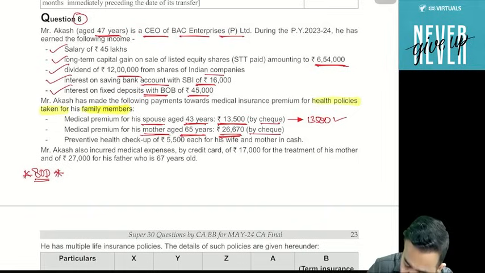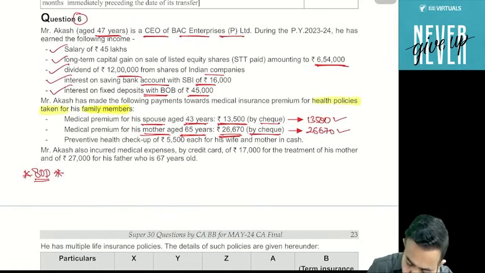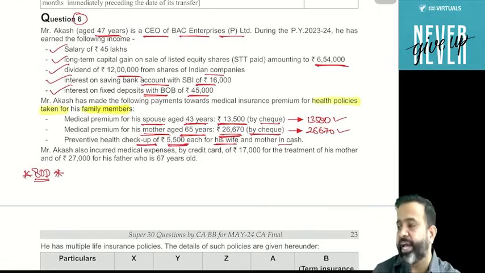So can I say that mother is a senior citizen? So guys, total 26,670 is allowed, because the limit is 50,000. Now next part. Preventive health checkup for 5,500 each for his wife and mother in cash.